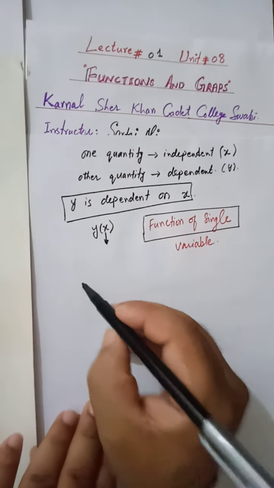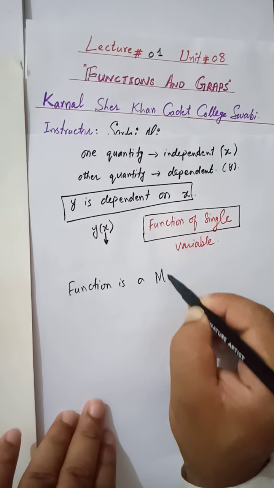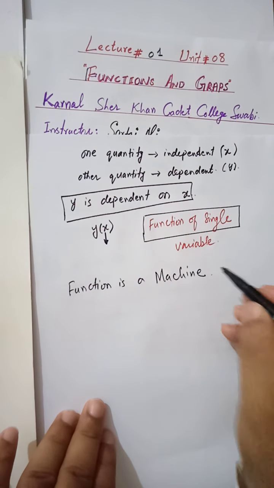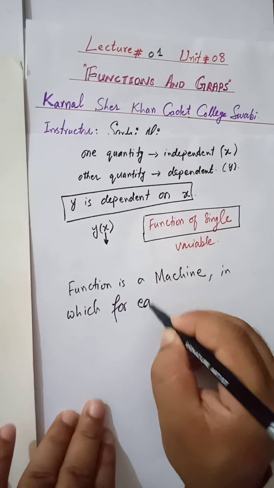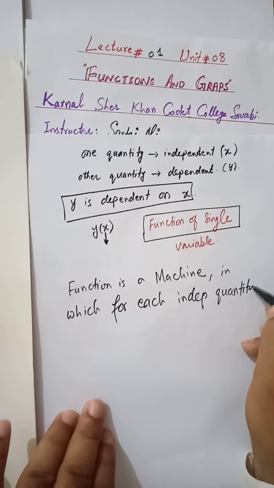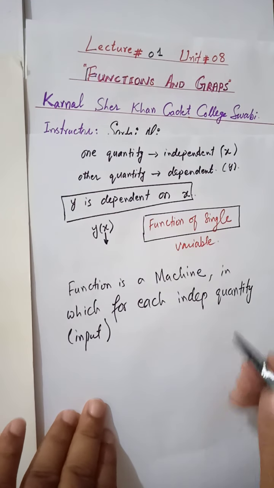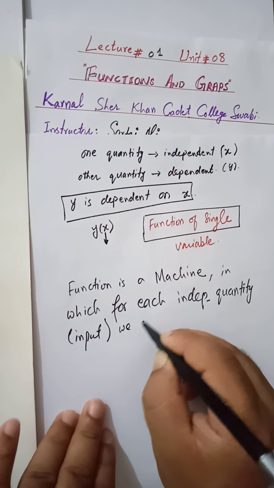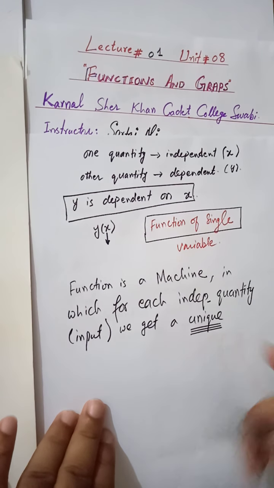So a function is a machine. In short, a function is a machine in which for each independent quantity, which is your input and is denoted by x, we get a unique, a single, this is important, a unique dependent quantity, meaning your output. The dependent quantity is your output.